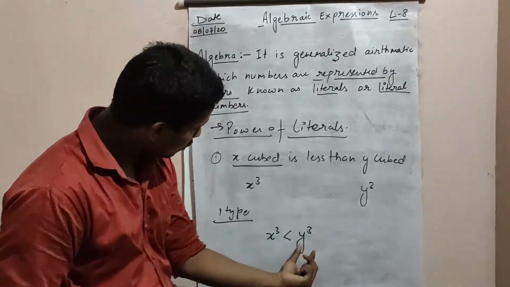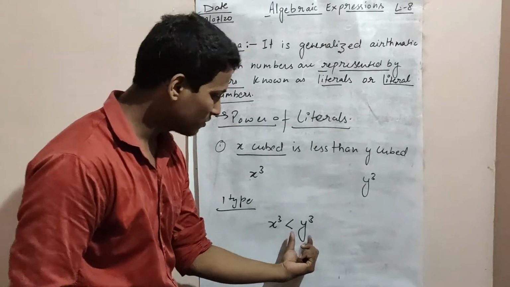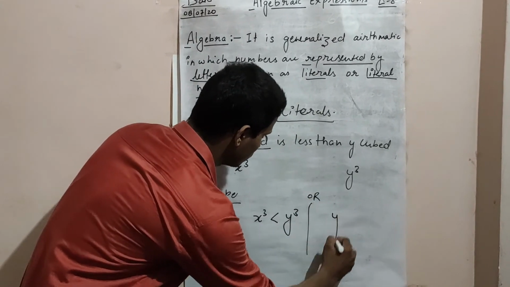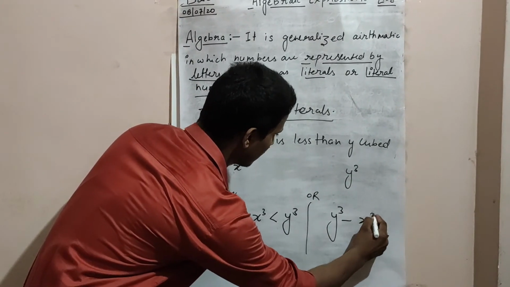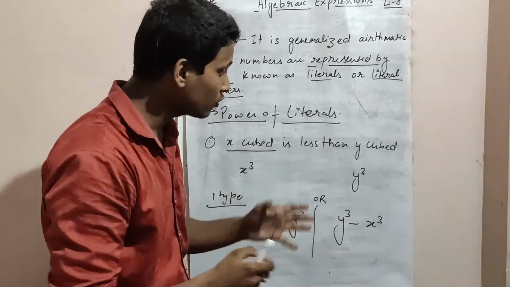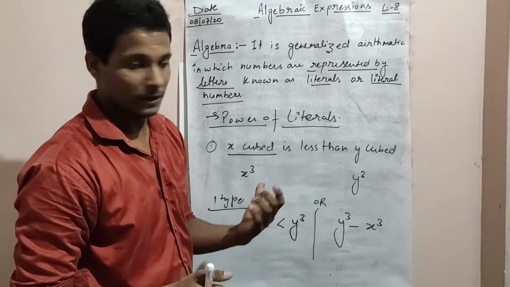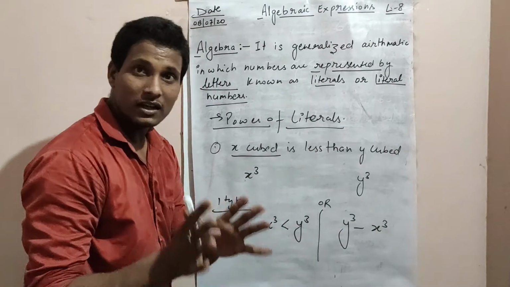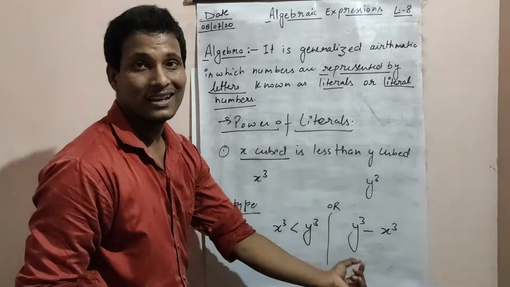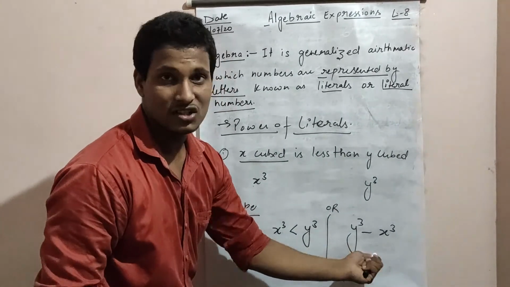One more thing: y cube is greater, so we can write it like this, or y cube minus x cube. This is also correct. In subtraction form, we can also represent the values. Both are correct, so don't be confused. Y cubed is greater than x cube, so we can represent it in subtraction manner also.